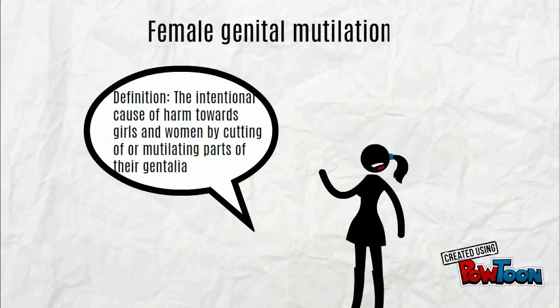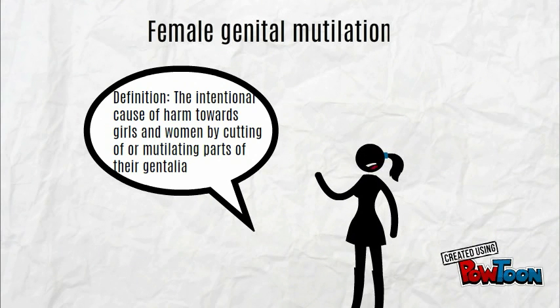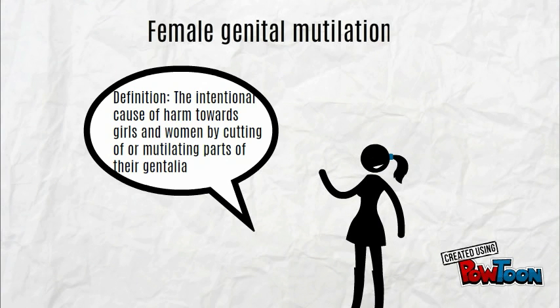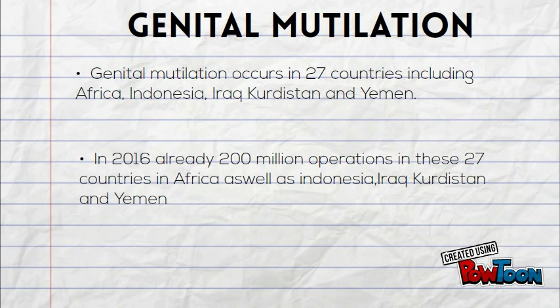Female genital mutilation. Now the definition is the intentional cause of harm towards girls and women by cutting off or mutilating parts of their genitalia. Genital mutilation occurs in 27 countries including Africa, Indonesia, Iraq, Kurdistan and Yemen. In 2016, already 200 million operations in these 27 countries have been performed.